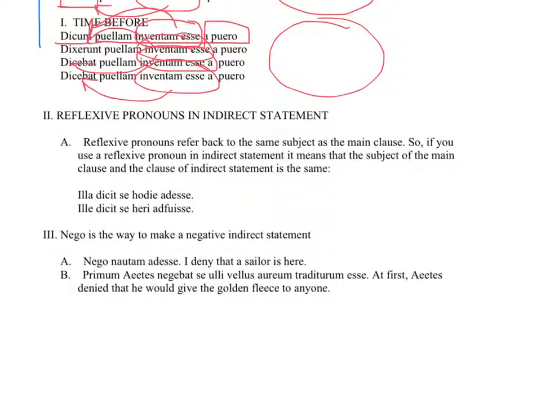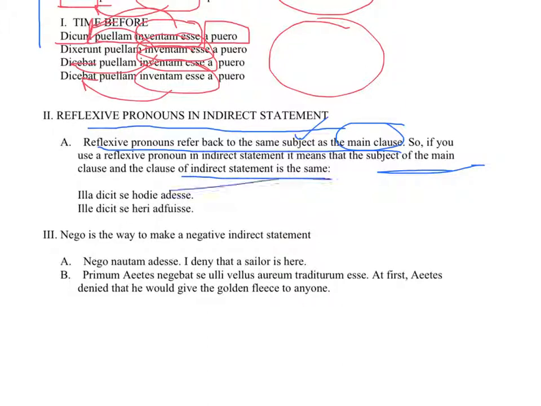A minor point here, reflexive pronouns used in indirect statement function the way they always do. Reflexive pronouns refer back to the same subject as the main clause. You see how everything is relative to the main clause. So if you use a reflexive pronoun in indirect statement, it means that the subject of the main clause and the subject of the indirect statement clause are exactly the same.